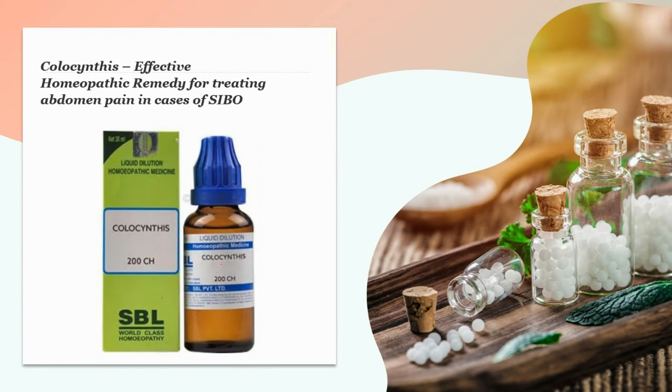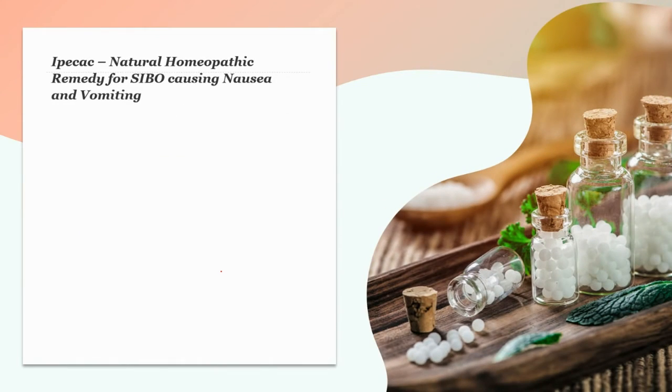Now, next homeopathic medicine for SIBO is Colocynthis. It is a very suitable homeopathic medicine for treating abdomen pain in cases of SIBO. The abdomen pains are cutting, tearing, cramping, and colicky. Eating or drinking anything tends to worsen the abdominal pain. In most cases, the pain is present around the navel, along with a burning sensation in the stomach. Hard pressure or bending double can relieve the abdominal pains.